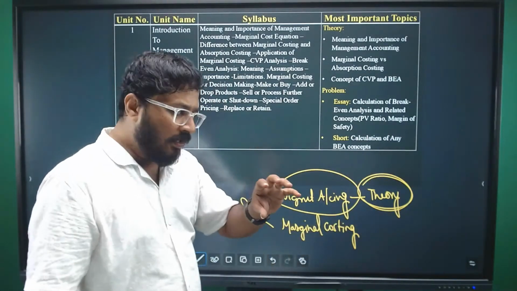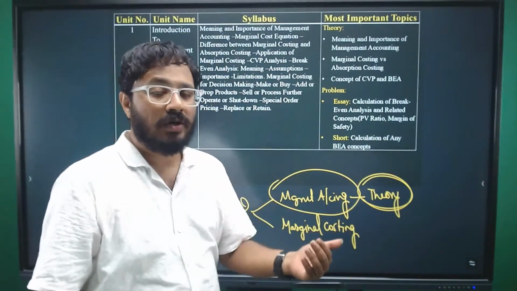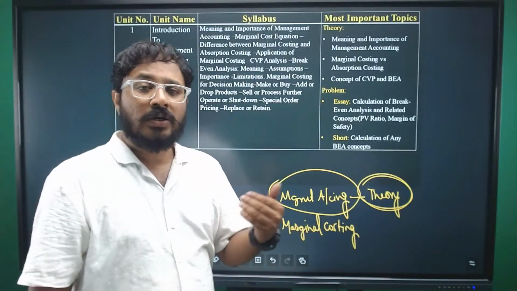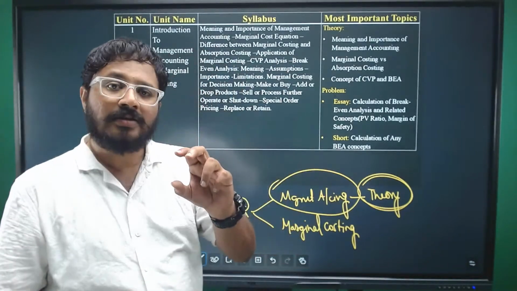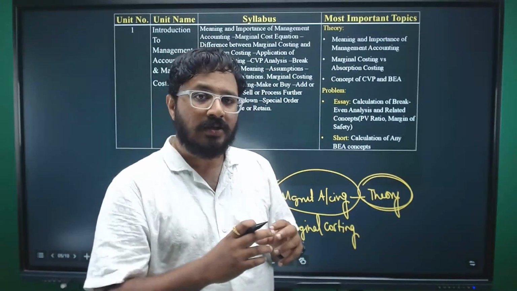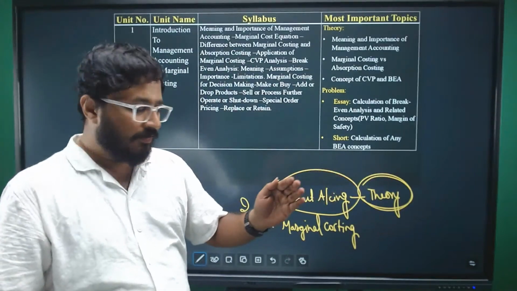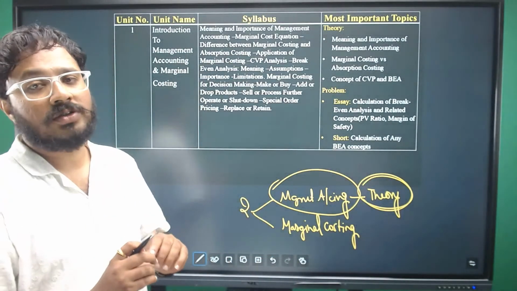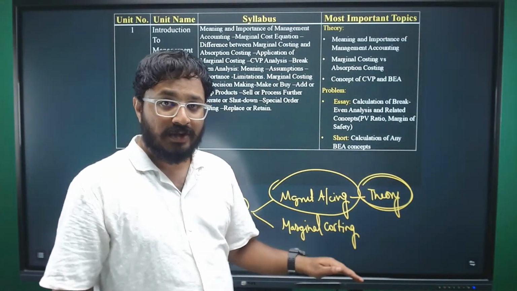Based on that single theme, you will see questions being asked. What is the importance of management accounting? What are the essentials of management accounting? What are the advantages, disadvantages? All are connected with that single theme. If you understand the concept, what it is, you can write any question that comes from this topic. When it comes to marginal costing, it is based on the marginal costing equation, and questions are from break-even analysis and CVP analysis.